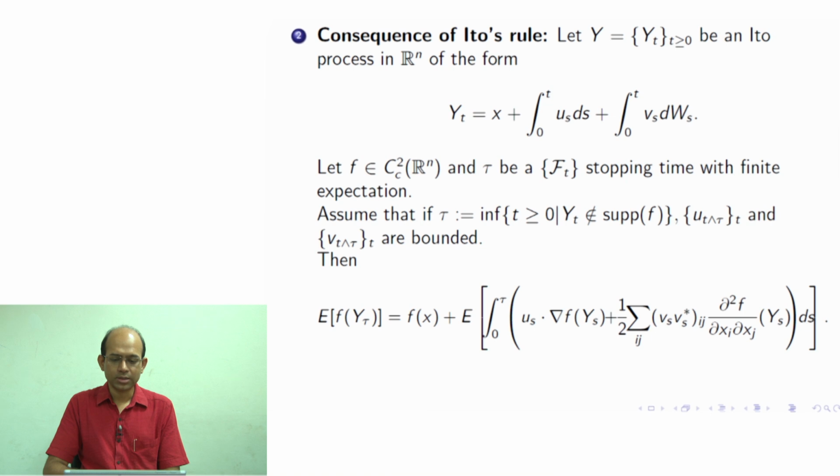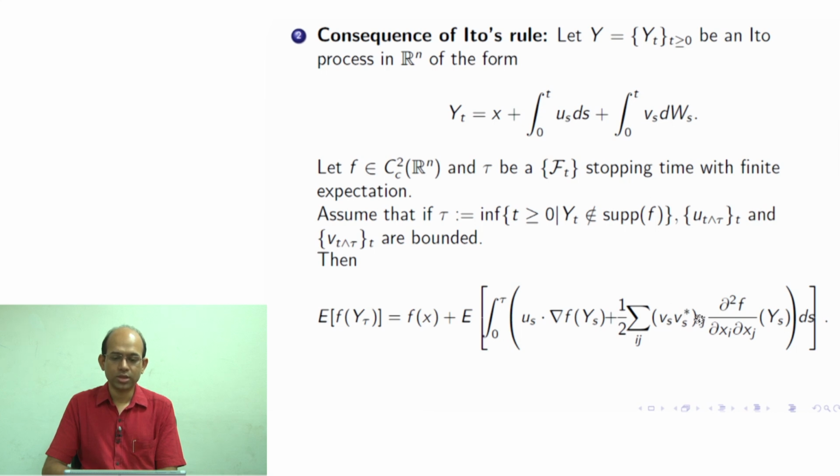So, of y_s, and then u is a vector, and we are taking the dot product of u and the derivative of f, plus half times the summation over i, j of v v star, where star stands for transpose. So, v is a matrix here, correct, because w is an R^n valued stochastic process and v is a matrix valued stochastic process.